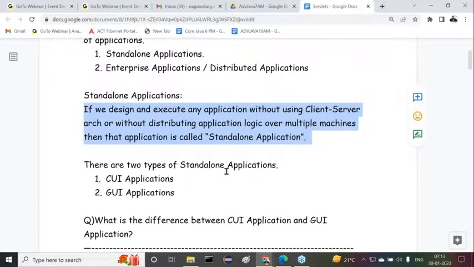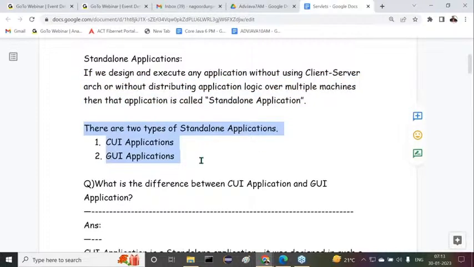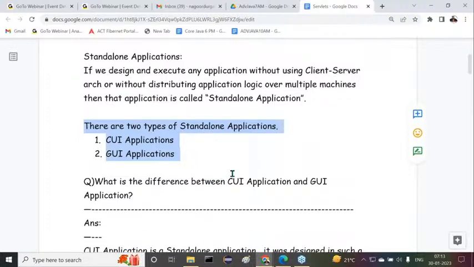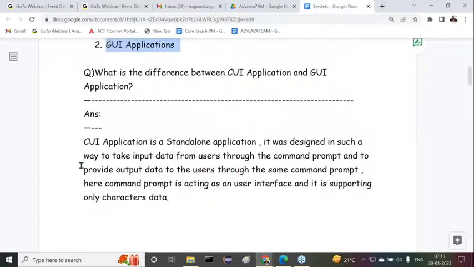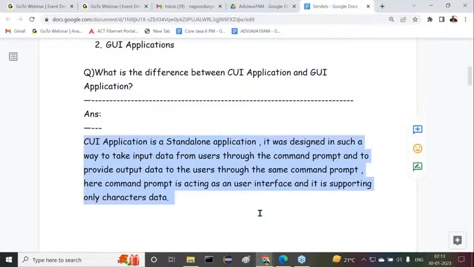Again, how many types of standalone applications are available? Two types. What are the two types of standalone applications we have? The first one is CUI application and the second one is GUI application. They are the two types. So what is a CUI application and what is a GUI application?